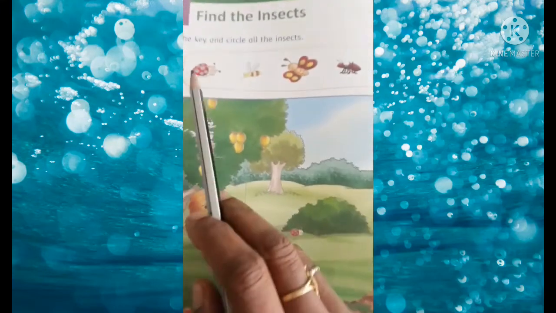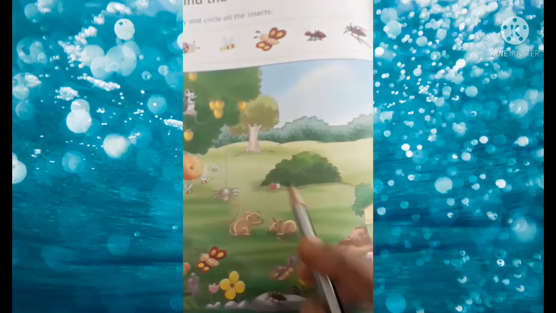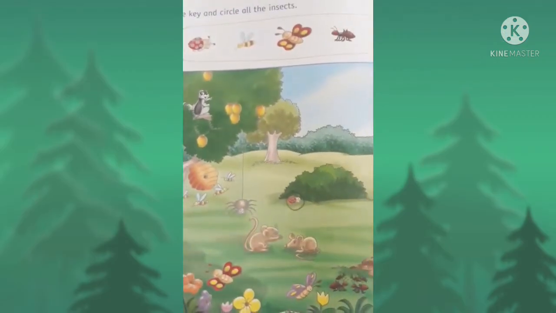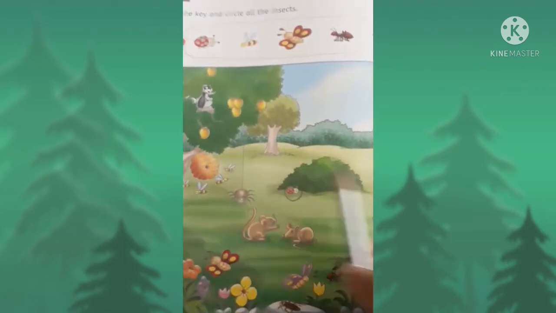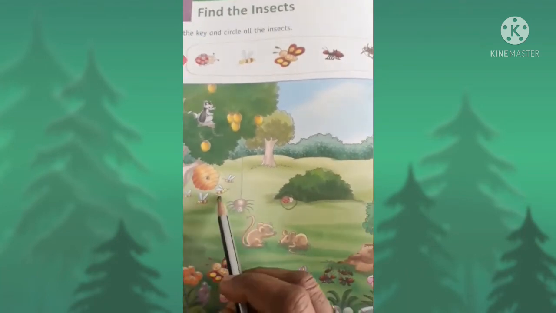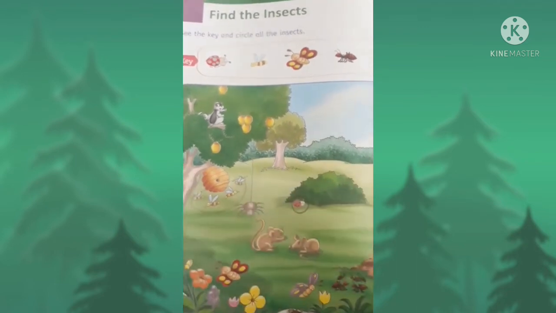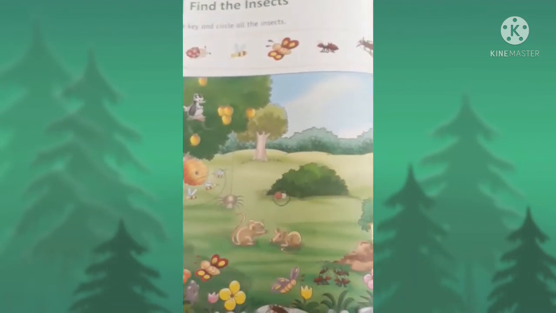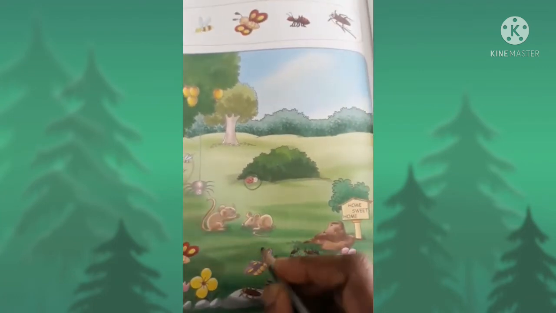Okay. Children, look, first one is ladybird, and look at this picture. Where is the ladybird? Yes, here is the ladybird. So you have to circle ladybird. Next is honeybee. Where is the honeybee? Yes, here are many honeybees. So you have to circle all the honeybees. Okay. Next one is butterfly. And look at this picture. Where is the butterfly? Yes, here is a butterfly, and here is also a butterfly. So you have to circle